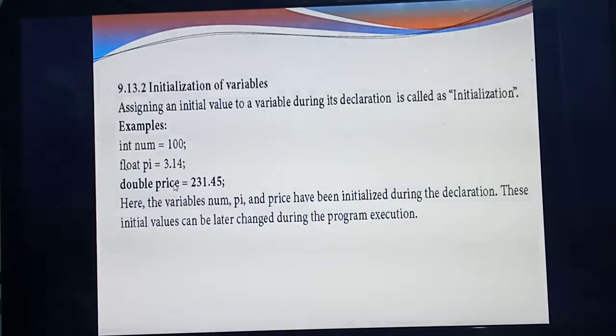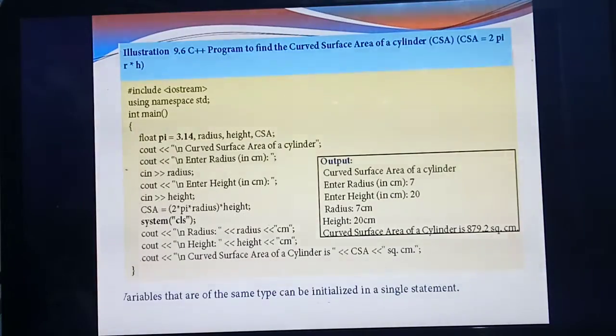Three variables, and you are giving some initial values to the three variables. This is the initial value: 100, 3.14, 231.45. Okay, these are the initial values. So during declaration itself you are giving some values. This one we call initialization. Understood? These values you can also change during the execution of the program. Understood? So see the program, listen carefully.